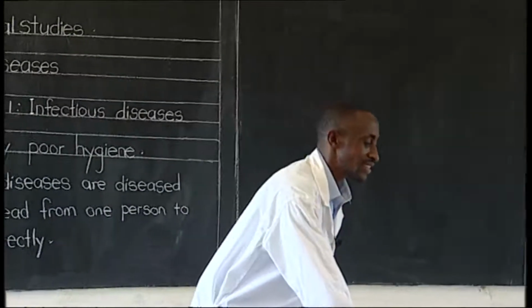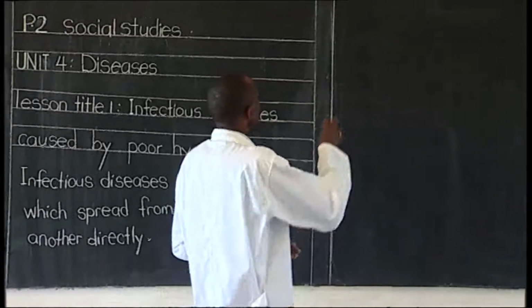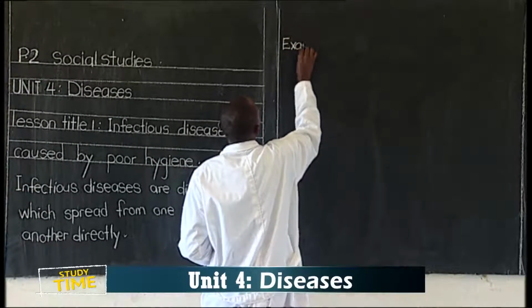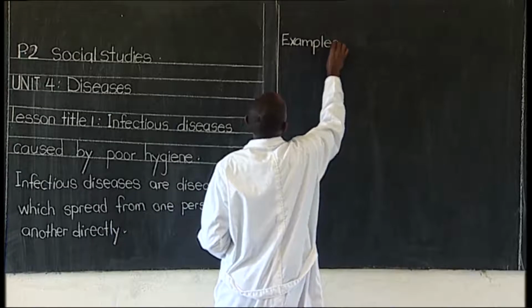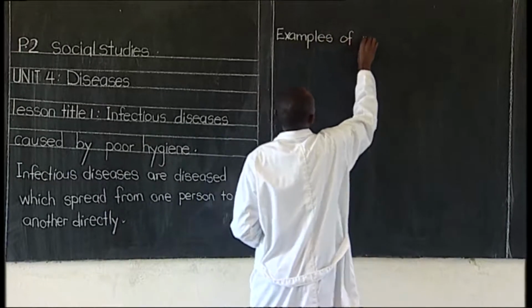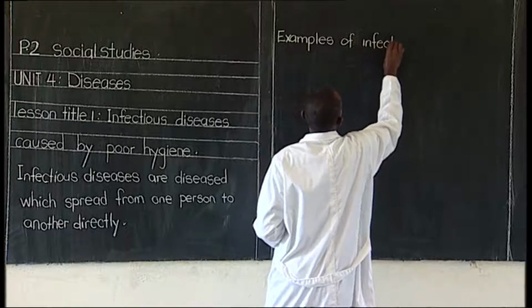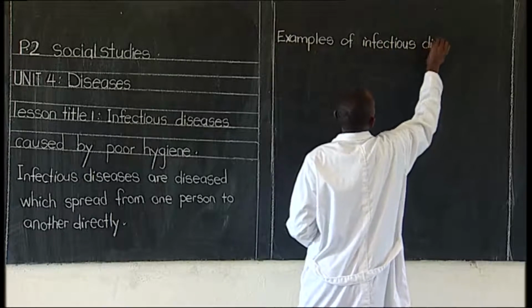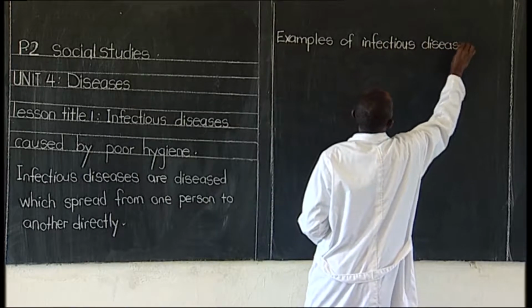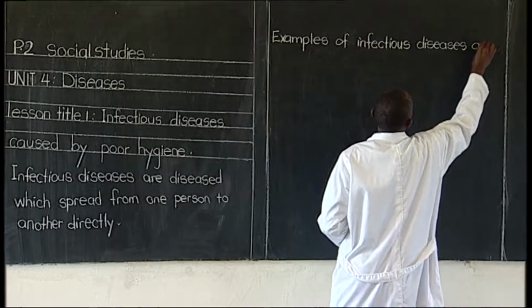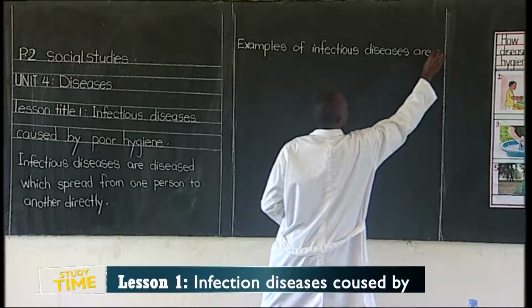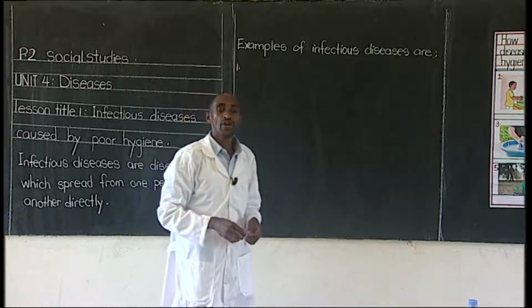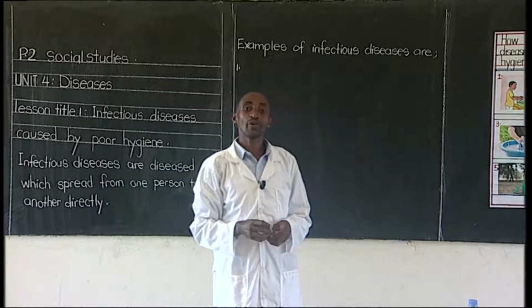Examples of infectious diseases are, one, we have a disease we call cholera.